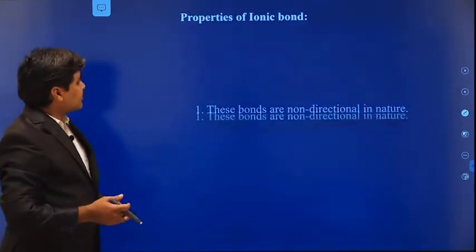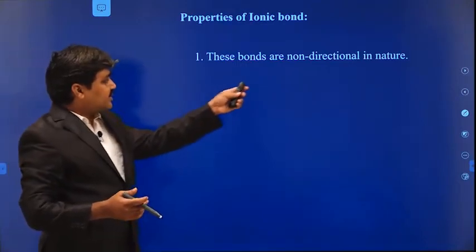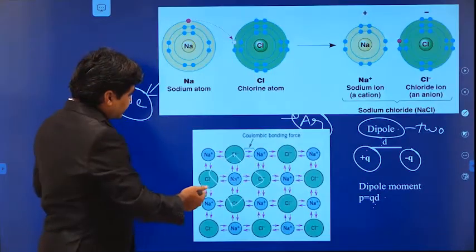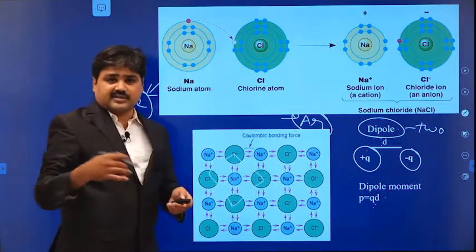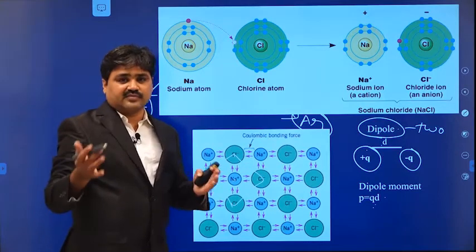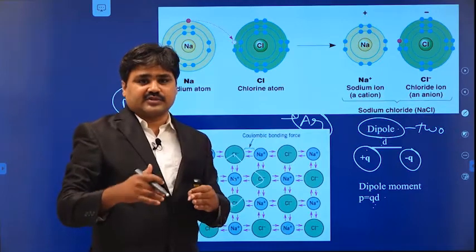Now coming to the properties of ionic bonds. These bonds are non-directional in nature because the attractive force is always from all sides. It has no particular direction, because the force is always from all directions.